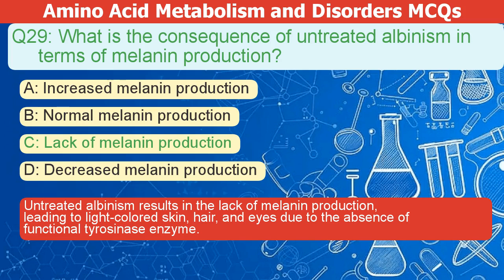Untreated albinism results in a lack of melanin production. This leads to light-colored skin, hair, and eyes. This is due to the absence of a functional tyrosinase enzyme.